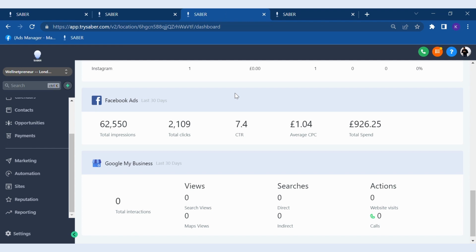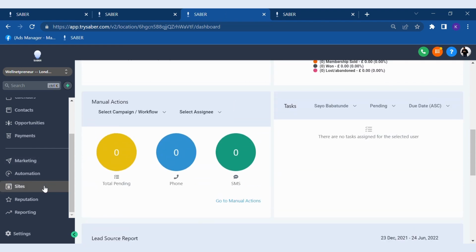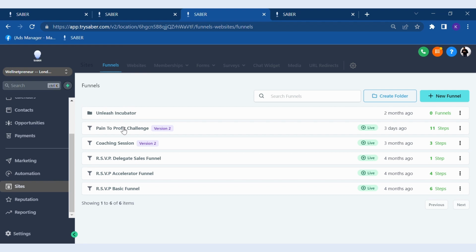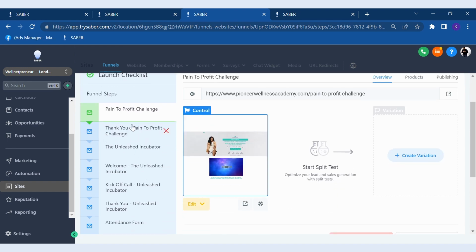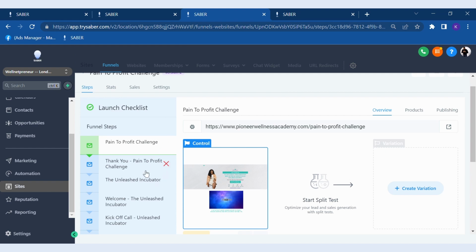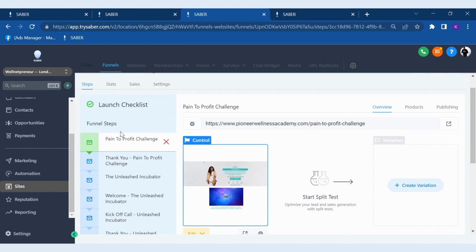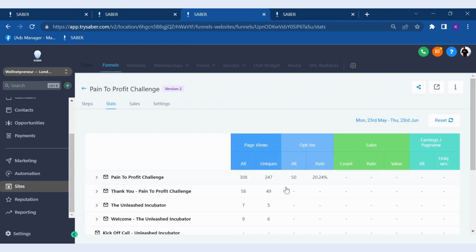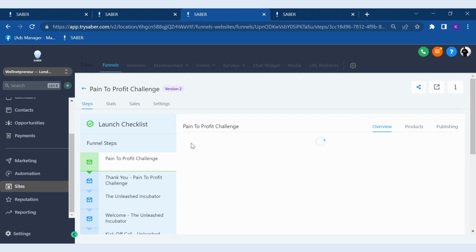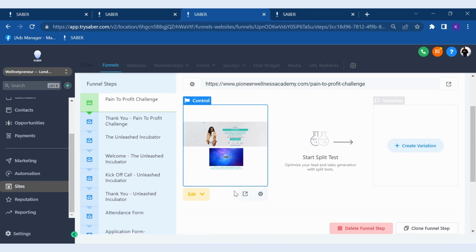The next thing is you can build high converting funnels. So if we go to this section here under sites, you will be able to see that there is a funnel here for this particular client that we're allowed to show you, don't worry. And this is one entrepreneur, their funnel, and you've got all the pages set up here. You can also check the stats for each to see how many people are visiting, what's the opt-in rate for the challenge, so on and so forth, and all that can be done here. Very similar to the web builder, very easy to customize, very easy to edit, and looks very good when it is in preview mode or in live mode.